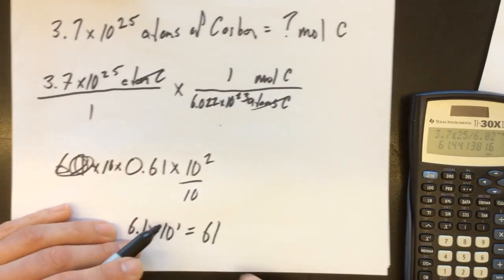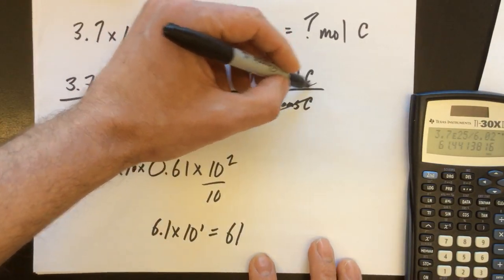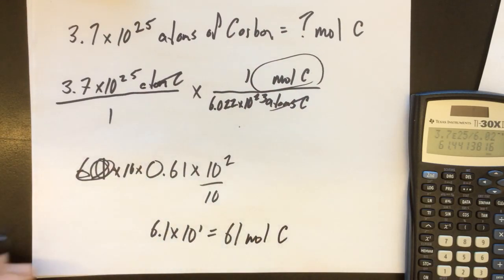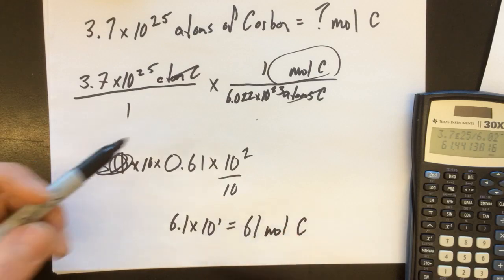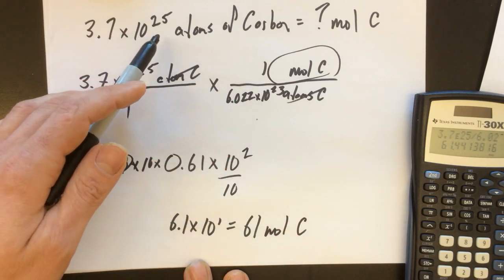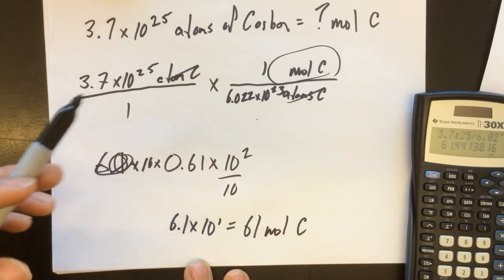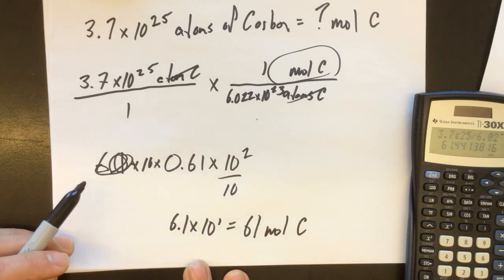That is not a complete answer because it needs units. The units left over are moles of carbon. This makes sense because 1 mole is 10 to the 23rd. This is 10 to the 25th. I should certainly end up with a lot more than 1 mole, and about 61 moles does make sense.